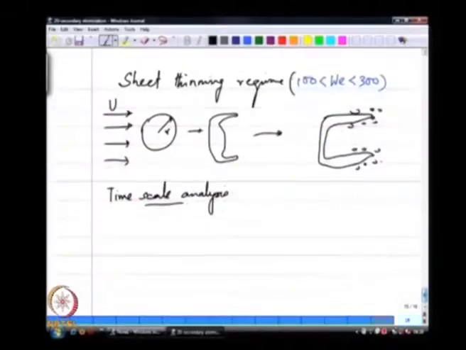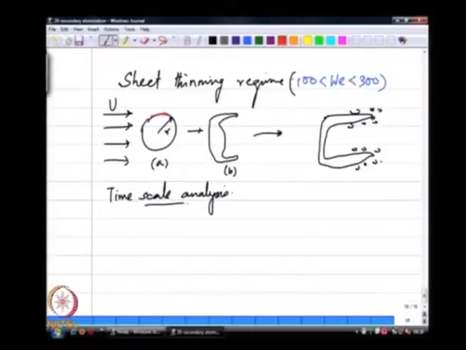So, if I know that at that length scale, let us say the radius or diameter, it does not matter, the first cartoon going from this A to B is where I am observing a deformation in this part. So, this part is being dragged forward due to the shear stress from the air. Okay, so, that is the start of this sheet thinning, at least the way I have written this sequence of images. So, what is the time scale associated with this drag force?